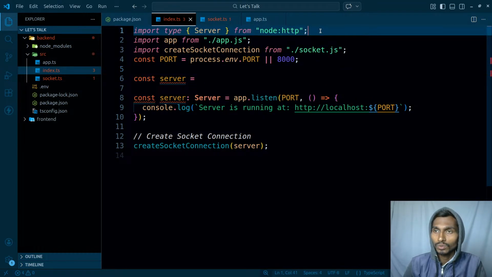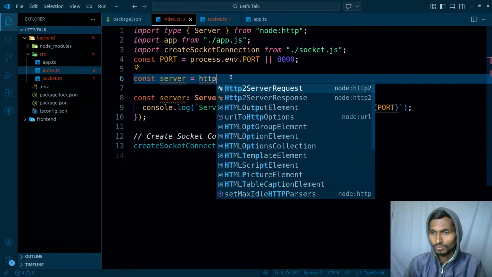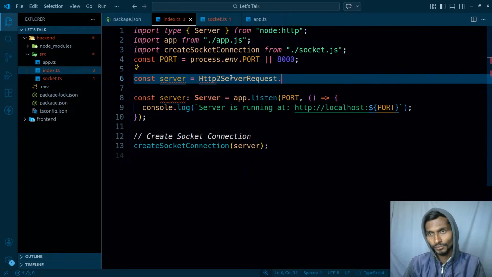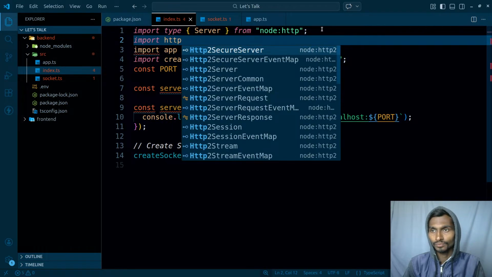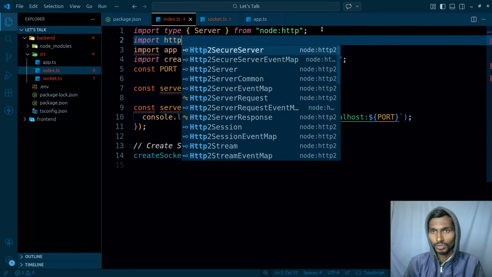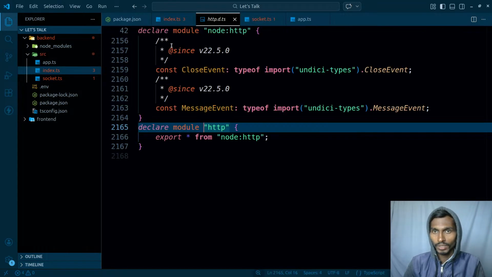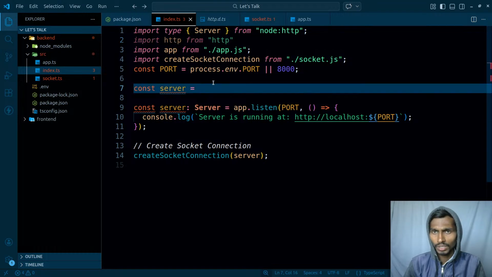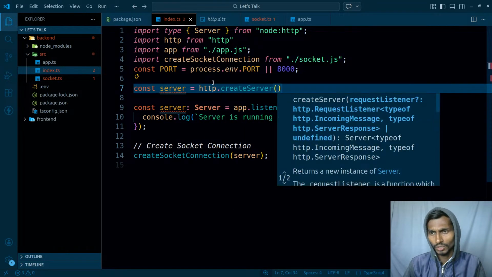So for that particular thing, can I get the HTTP, import HTTP, create server HTTP from HTTP. Do I have it here? Then can I make it something like this, HTTP dot create server? I think this should be fine.